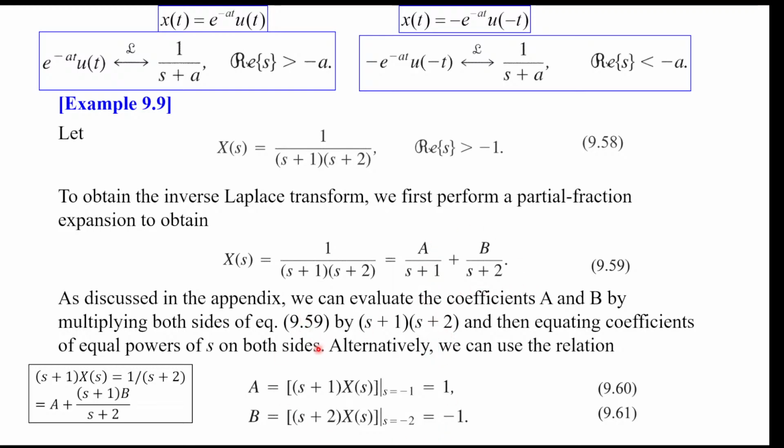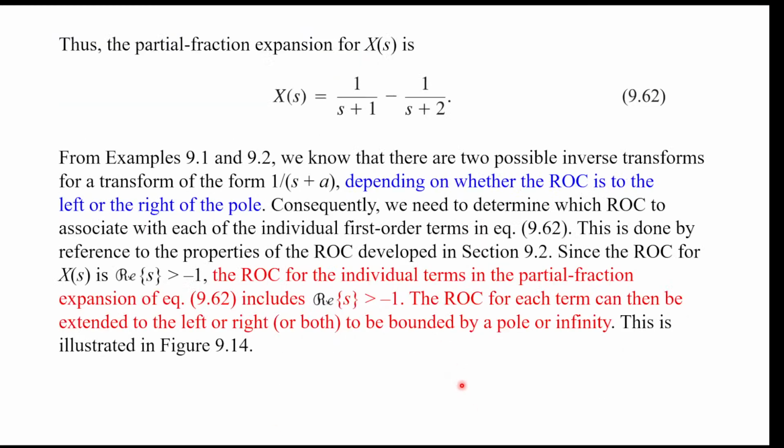Whichever way you do it, you determine that A equals 1 and B equals minus 1. So X(s) equals 1 over s plus 1 minus 1 over s plus 2. The first term has a pole at minus 1, and the second term has a pole at minus 2.